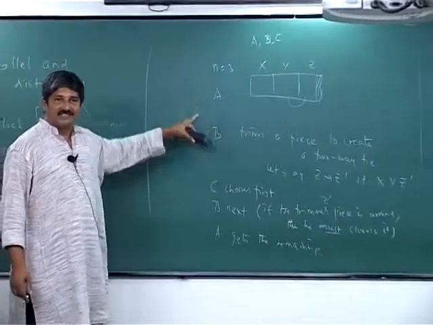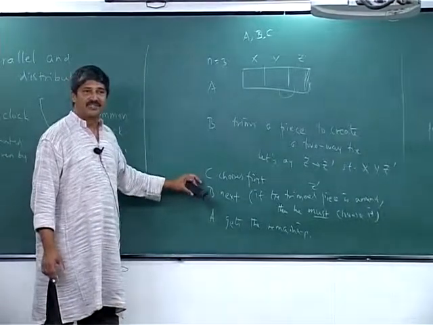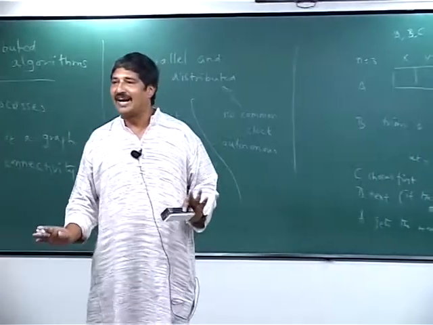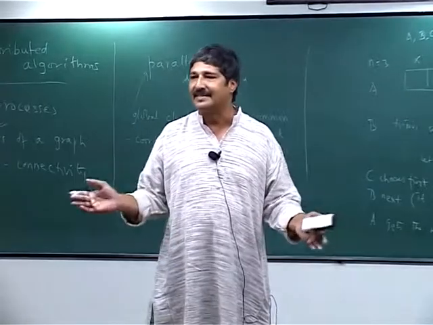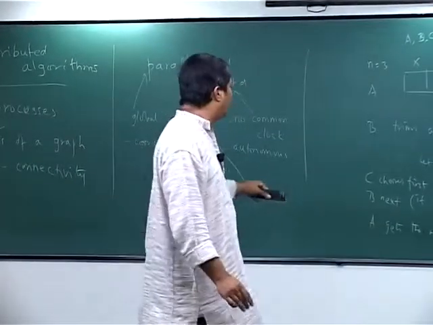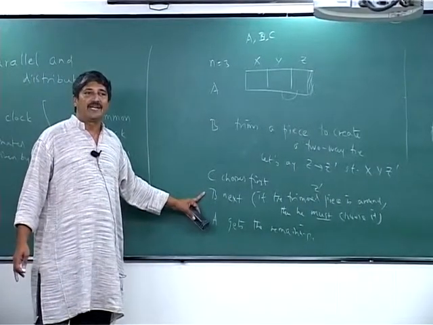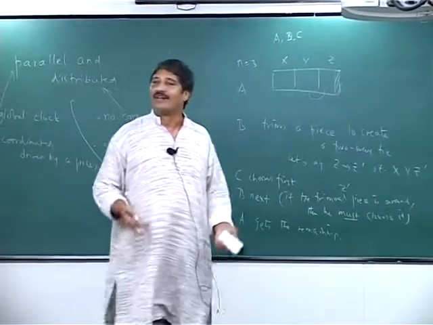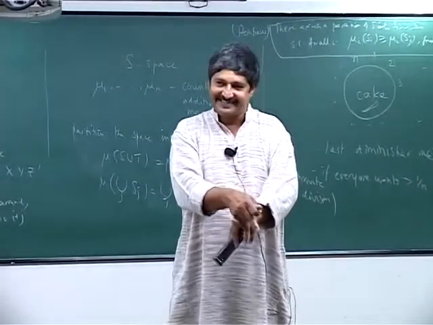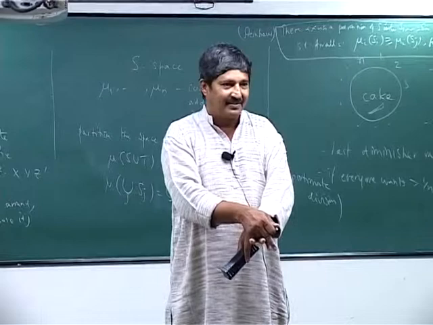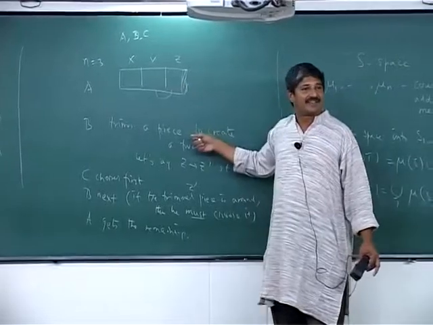So A cuts it into 3 pieces, B trims at most one piece to create a two-way tie, and then C chooses first. Can C complain? C cannot complain because she gets first choice. You can examine all the pieces and you do not have to take the trimmed piece because there are other pieces available. So C has no complaints. What about B? Can B complain? If the trimmed piece is gone, no reason to complain. If the trimmed piece is around, anyway it is B who said that this is a fair share. Remember, one of these 2 pieces is anyway going to be available. This was a tie.